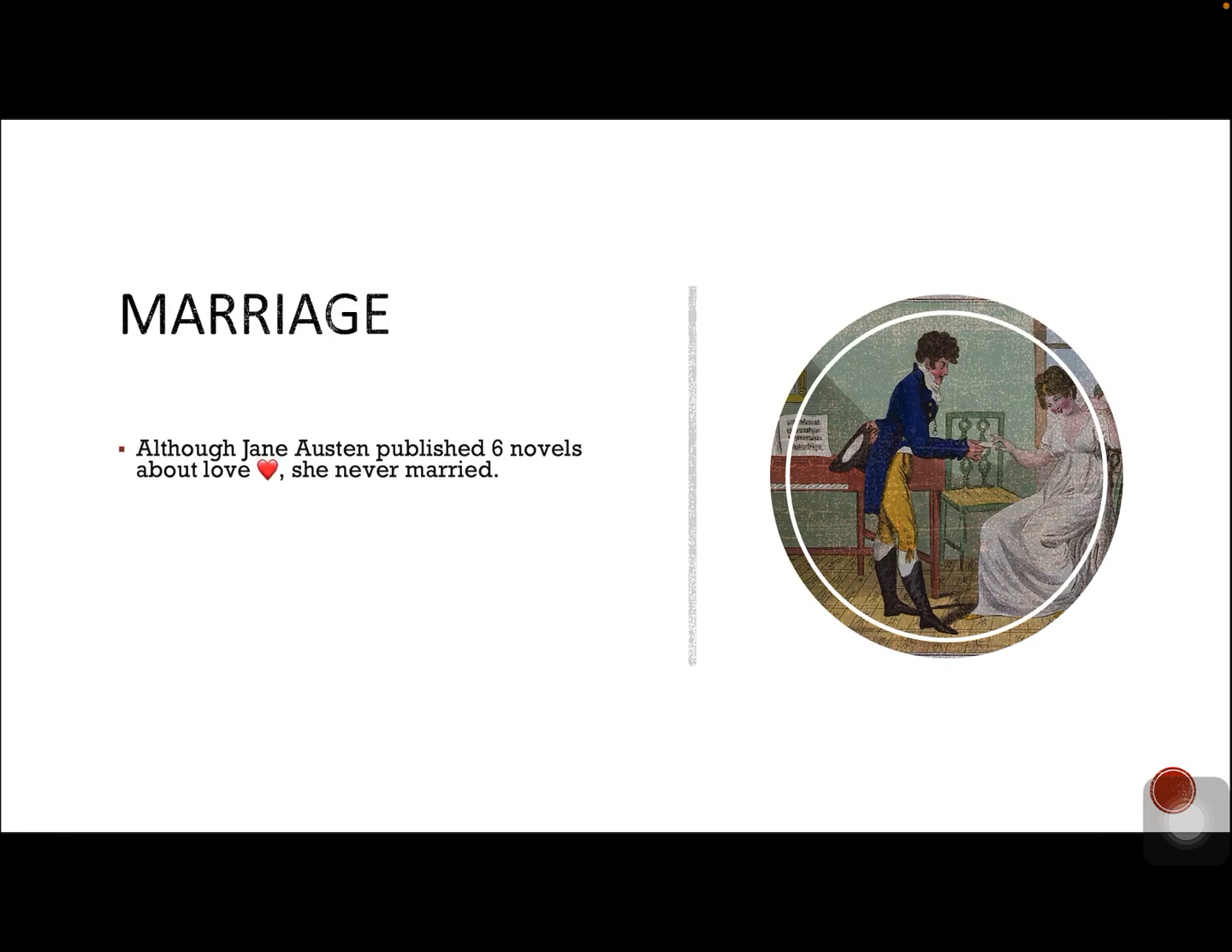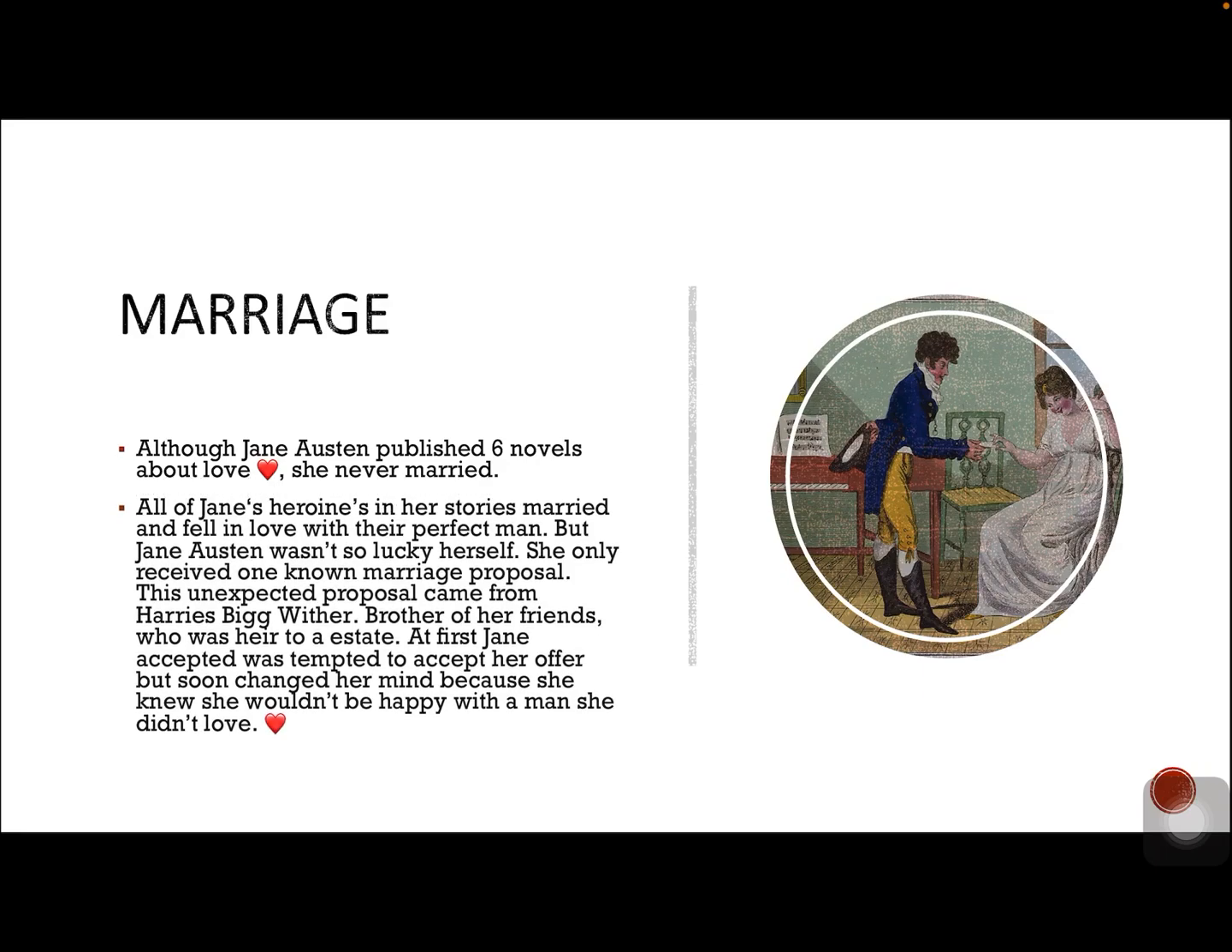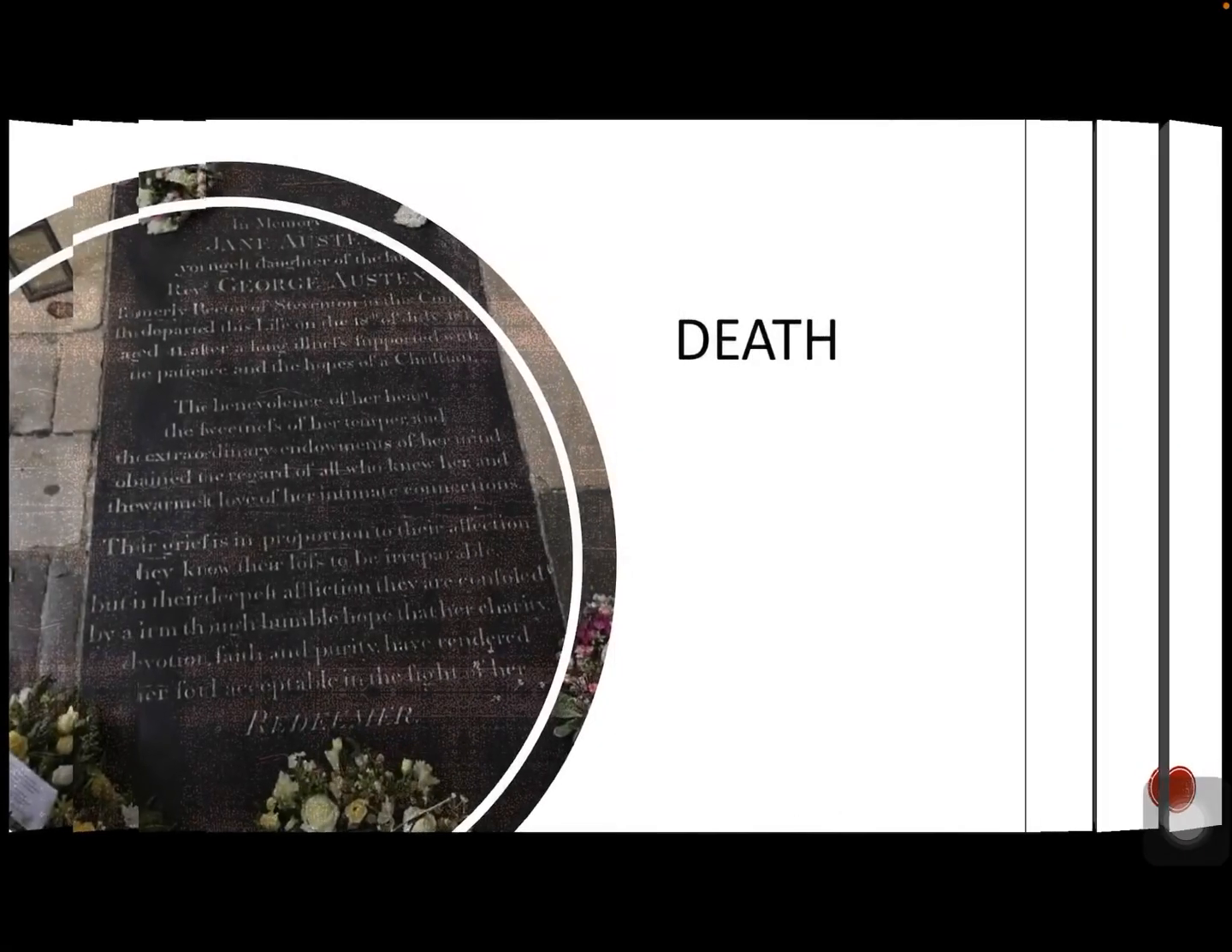Marriage. Although Jane wrote 6 novels about love, she never married. All of Jane's heroines in her stories fell in love and married the perfect man, but Jane wasn't so lucky herself. She only received one known marriage proposal. This unexpected proposal came from Harris Bigwither, brother of some of her friends, who was heir to an estate. At first, Jane was tempted to accept this offer, but soon changed her mind because she knew she wouldn't be happy with a man she did not love.